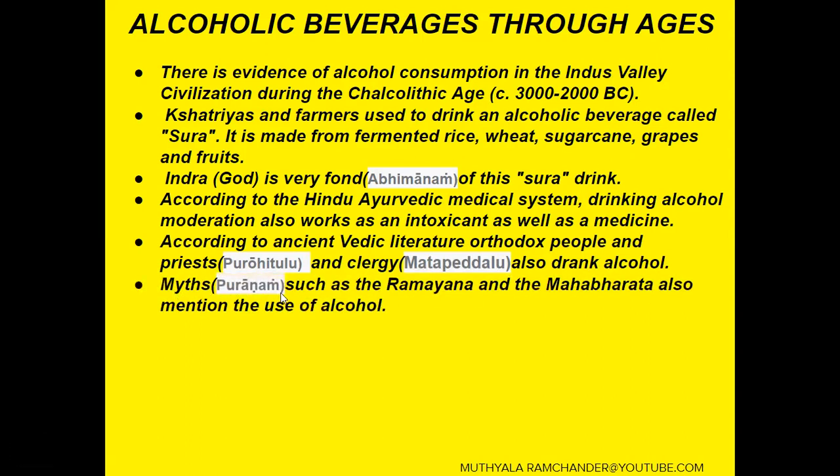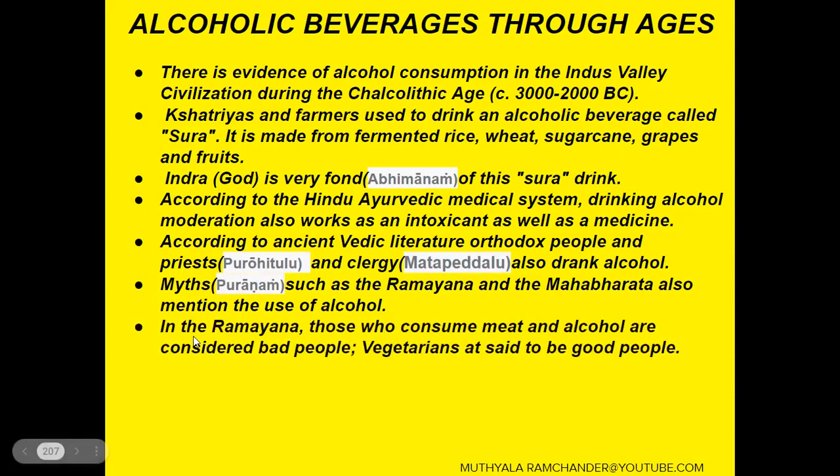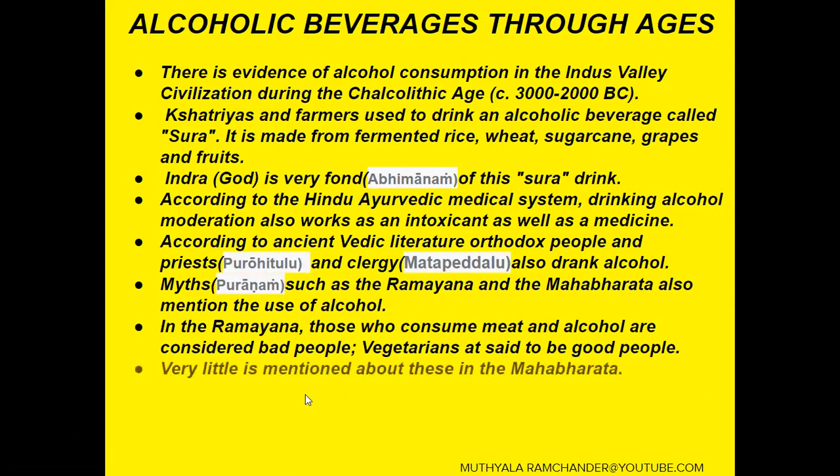Myths like Puranam, such as the Ramayana and Mahabharata, also mention the use of alcohol. In the Ramayana, those who consumed meat and alcohol are considered bad people. Vegetarians are said to be good people.